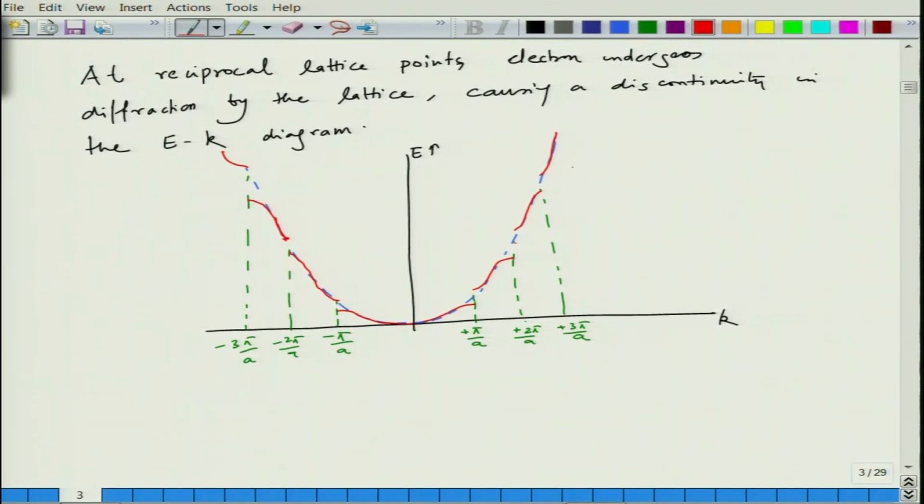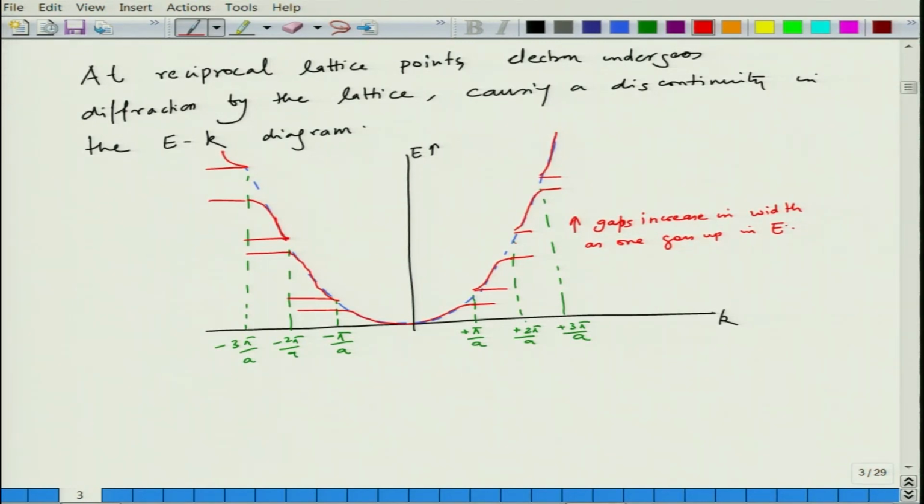Okay. So, you will have these discontinuities. So, these discontinuities are basically, you can say, the gap states, and these gaps increase in size. As you can see, the gaps increase in width as one goes up in energy. So, as you increase the energy, the gaps become larger and larger.